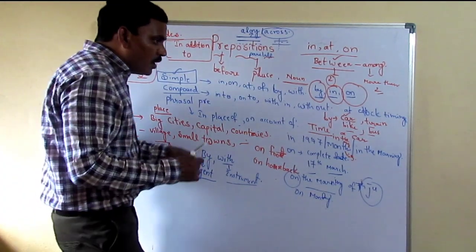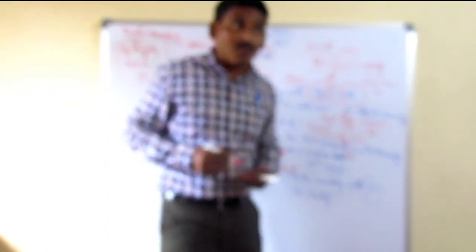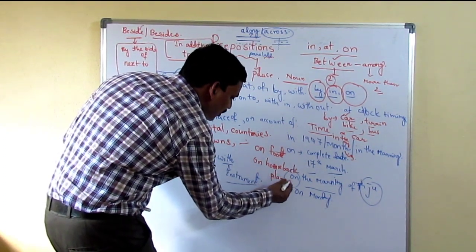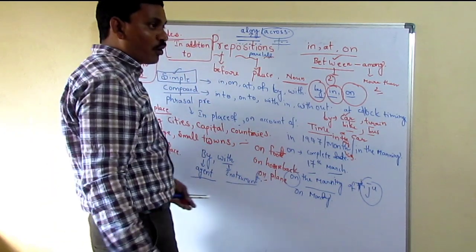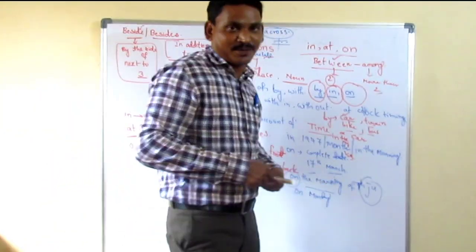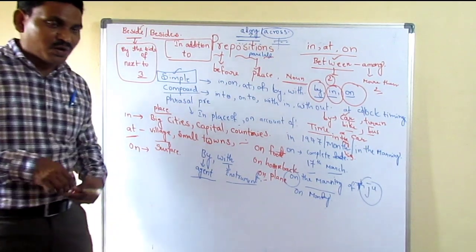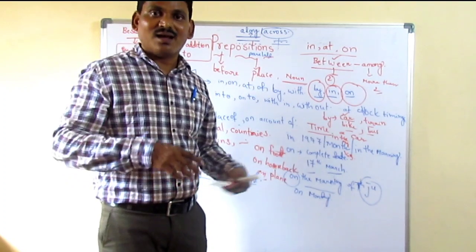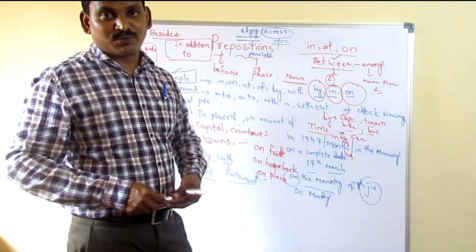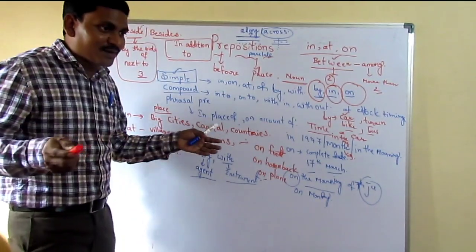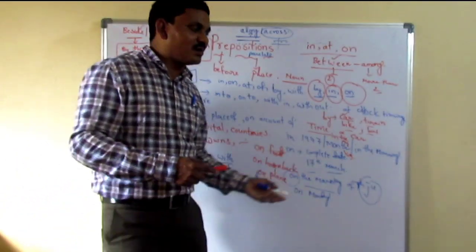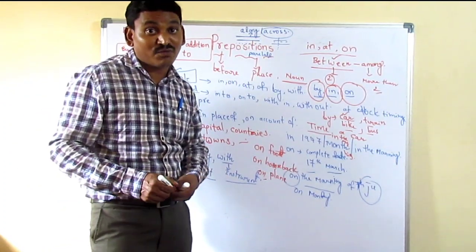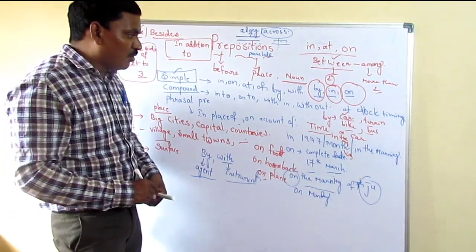Also, for bigger transport like a plane or long-distance expresses, there we can also use "on". I'm on the plane to Japan. I'm on the Puri to Delhi Express, or the Vijayawada to Delhi Express. For very long, big expresses or trains, I mean big transport, we use "on", my dear friends. Okay, so this is about all these things.